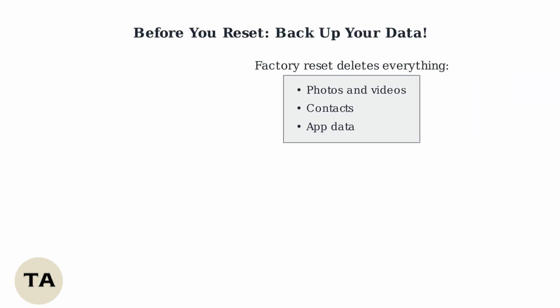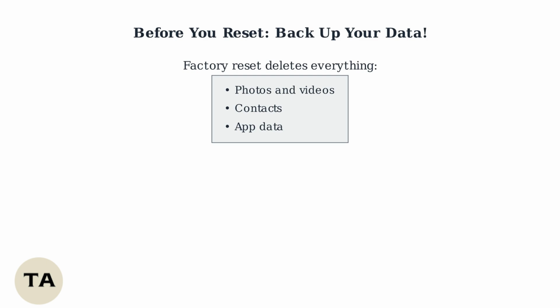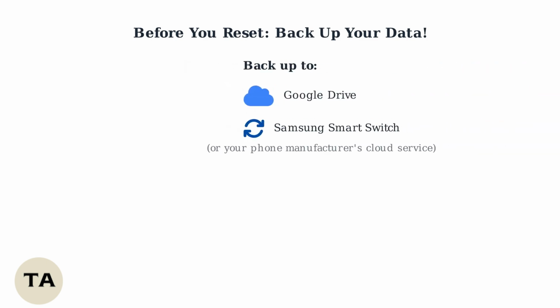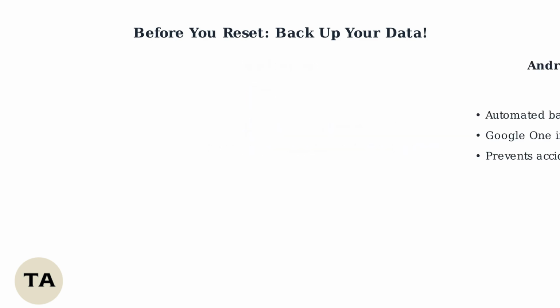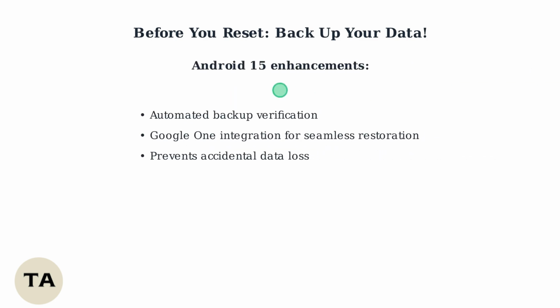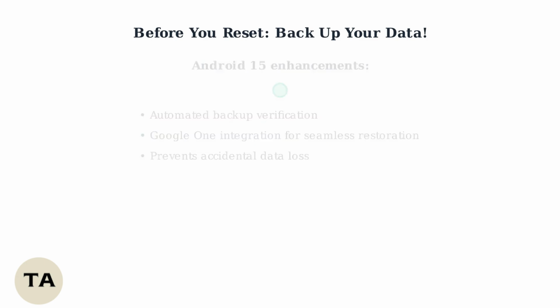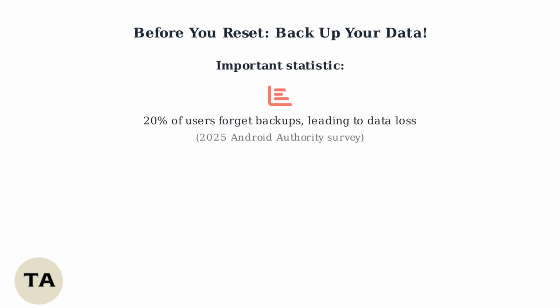Factory resetting your phone will delete everything, including photos, videos, contacts, and app data. Backup important information to Google Drive or your phone manufacturer's cloud service, like Samsung's Smart Switch. Android 15 enhances this with automated backup verification to prevent accidental data loss, and Google One integration for seamless app and settings restoration post-reset. A 2025 Android Authority survey indicates 20% of users forget backups, leading to data loss.